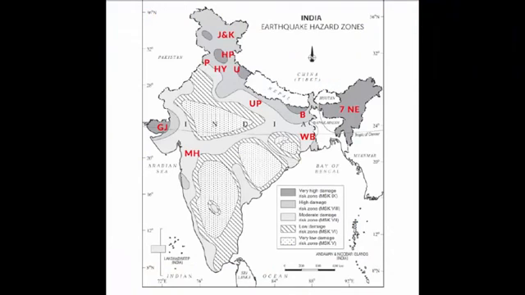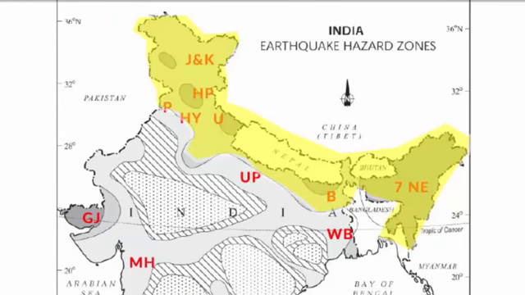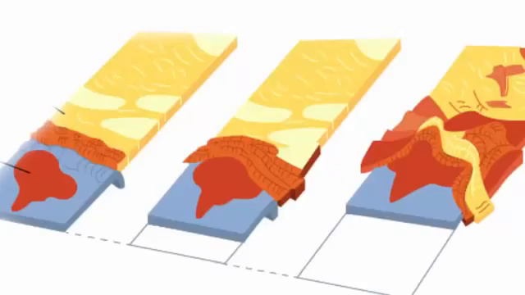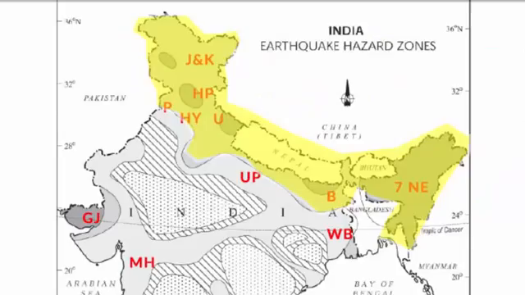You can look at the major earthquake hazard zones in India in this map. I'll just focus on the very high damage risk zone, and that is the region highlighted in yellow color in this map. This entire portion, which is also called the Himalayan range, was not there initially. It was formed as a result of tectonic activity. When the remaining peninsular plateau collided with the Asian plate above, there was a huge land collision. Because of that, Himalayas emerged. So naturally, it has to be a very high risk zone, and it is also said that we are constantly being pushed towards the north side. As a result, Himalaya is rising day by day.